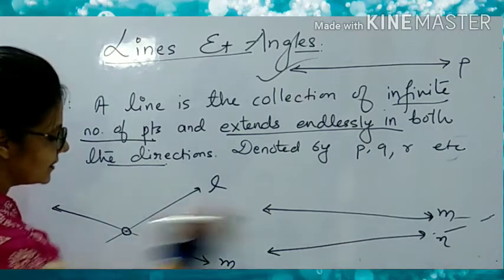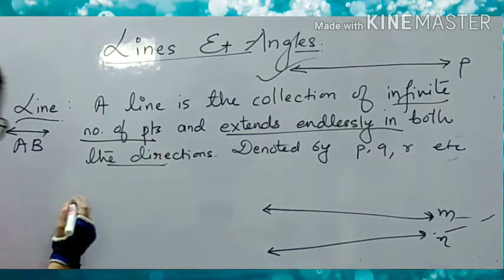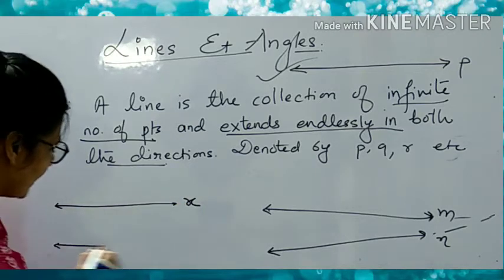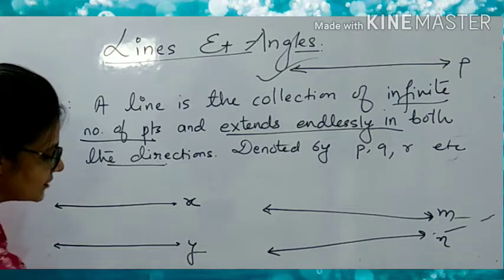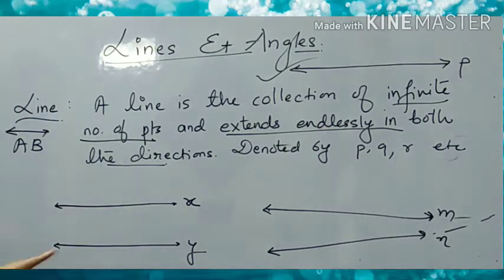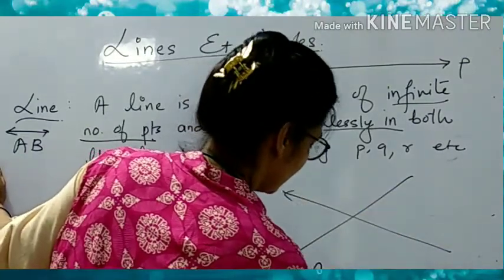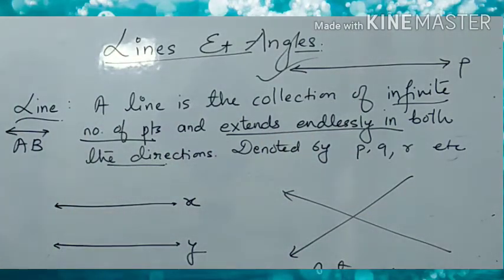And when the lines do not intersect at all, like these two lines, this is your suppose X and this is your line Y. Now these two lines which are non-intersecting, है ना, which are not intersecting, तो इनको हम क्या बोलते हैं? They are said to be the non-intersecting lines. What we call them? We call them non-intersecting lines. So now these two are the intersecting lines and these two are the non-intersecting lines.